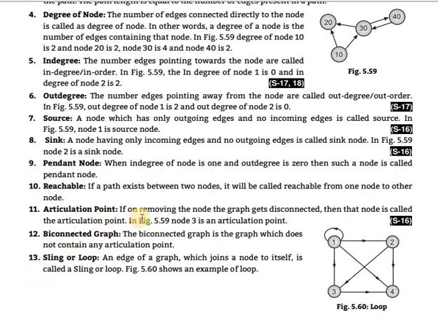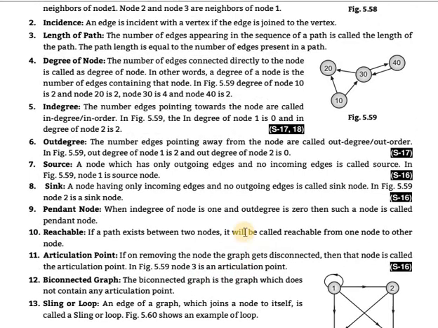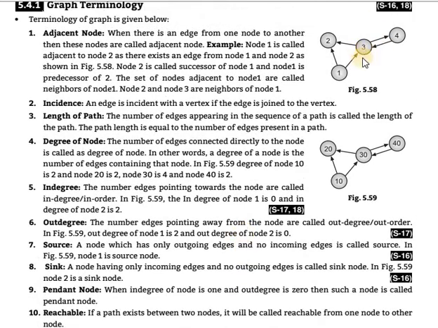Articulation point means that if on removing a node the graph gets disconnected, then that node is called an articulation point. In the figure, node 3 is an articulation point, because 3 is the middle node.